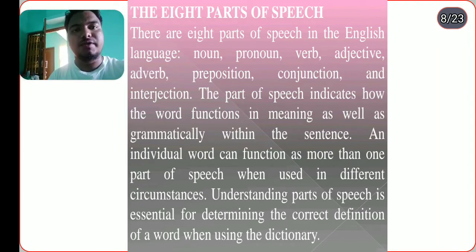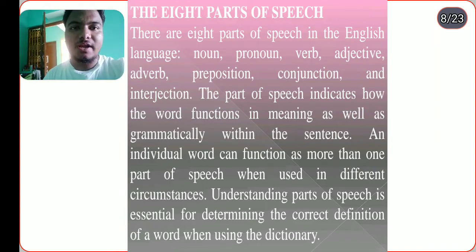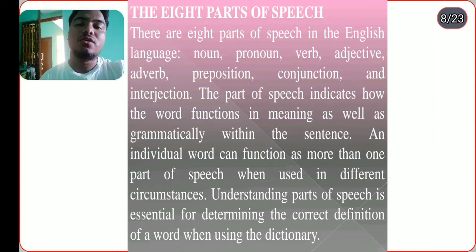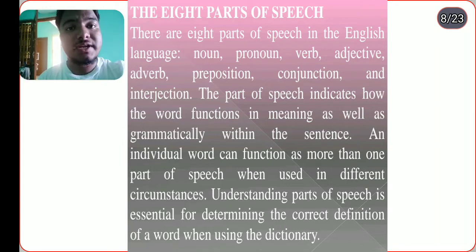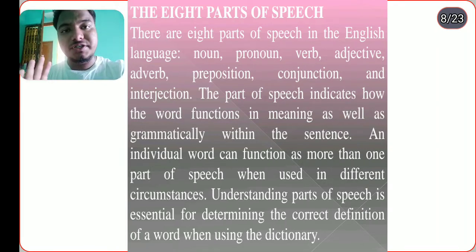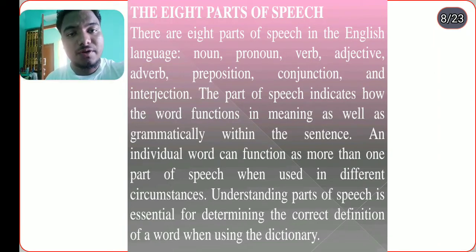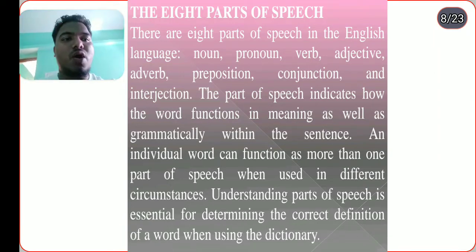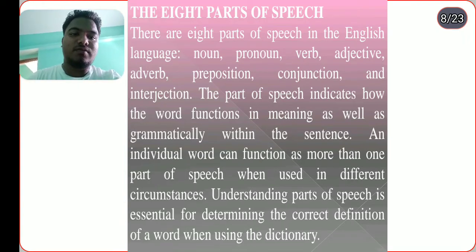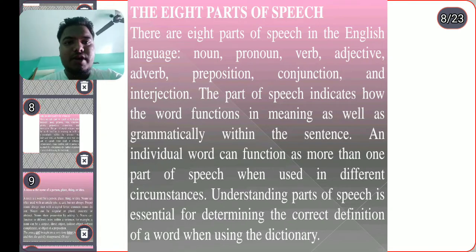Because a sentence is considered to consist mainly of a subject and a verb, without a subject and verb nothing is possible. Without a verb the sentence remains incomplete. Without a subject it may also remain incomplete, but without a subject it can still be possible, while without a verb it can never be possible. Understanding the part of speech is essential for determining the correct definition of words when using the dictionary. Okay.